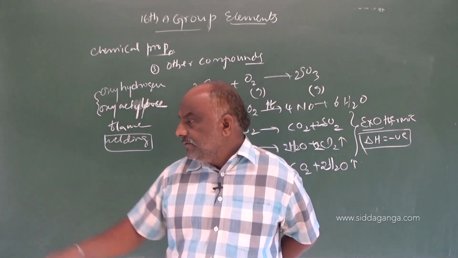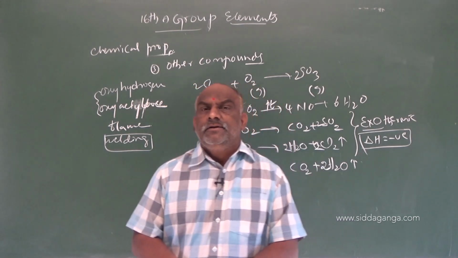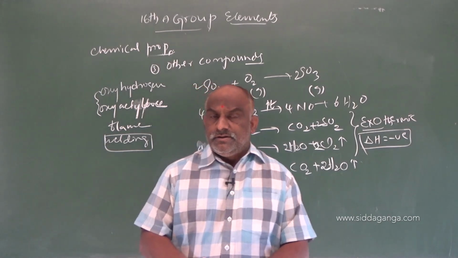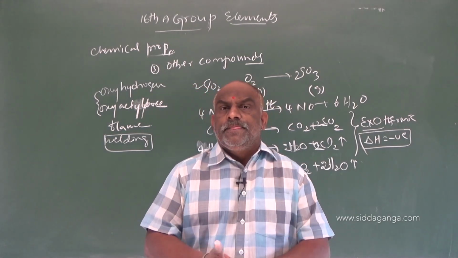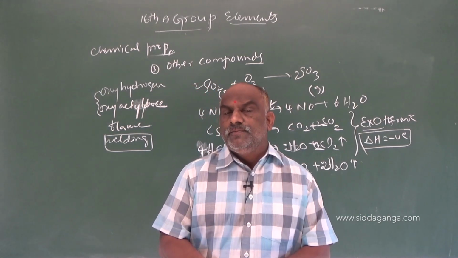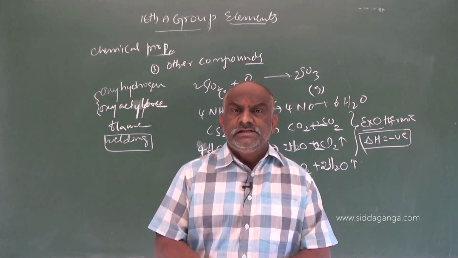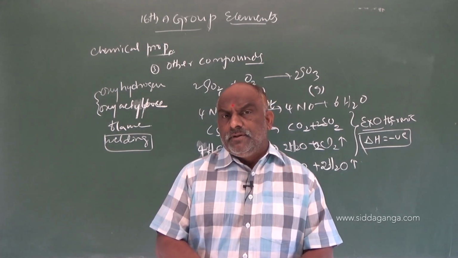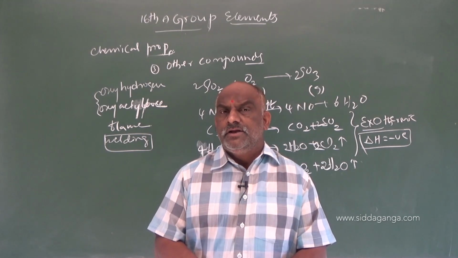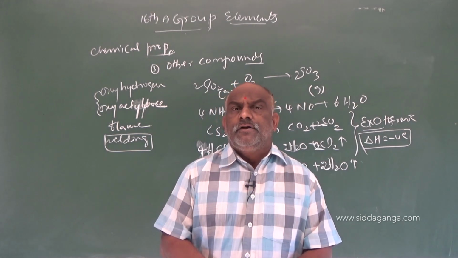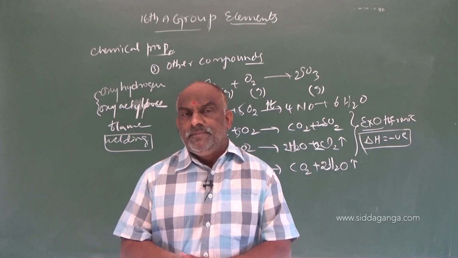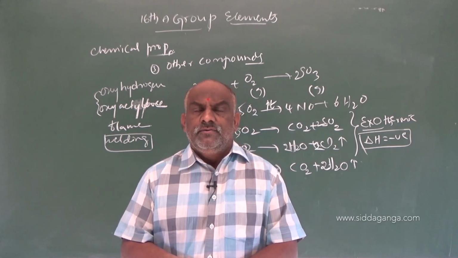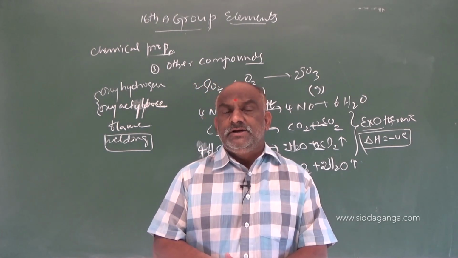So this is about dioxygen. One more topic is sulfur dioxide, followed by ozone: preparation and properties of sulfur dioxide and ozone, oxyacids of sulfur, followed by sulfuric acid. These four topics are remaining, and we still require 4 classes to complete this 16th group.